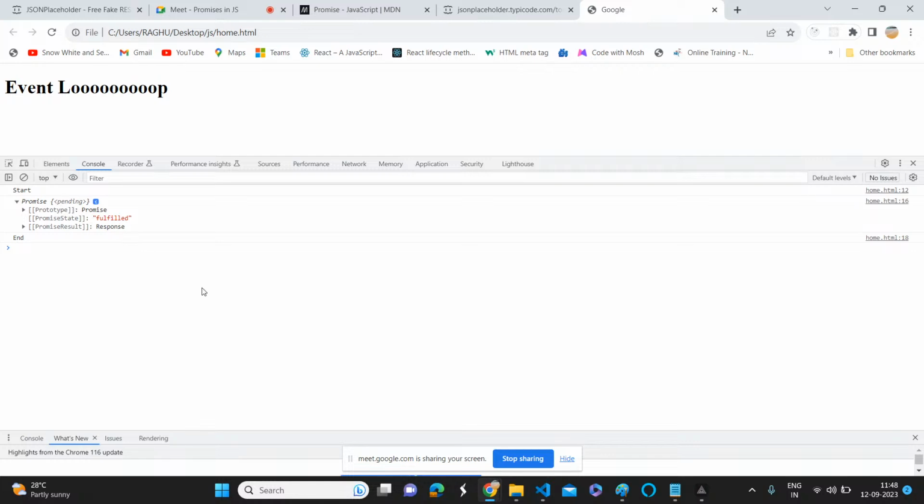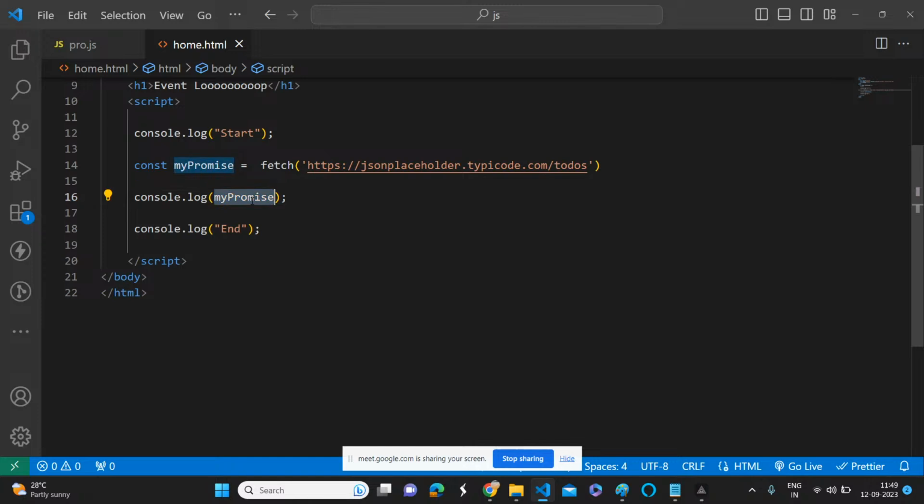Don't get confused, because whenever we do console.log of that promise, JavaScript is not going to wait for anyone. It just sends a request to the server, and immediately it returns the promise, and at the time we do console.log of my promise, yes, definitely that is a pending state, and console.log end is done.